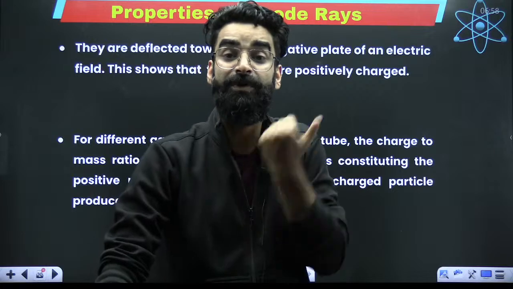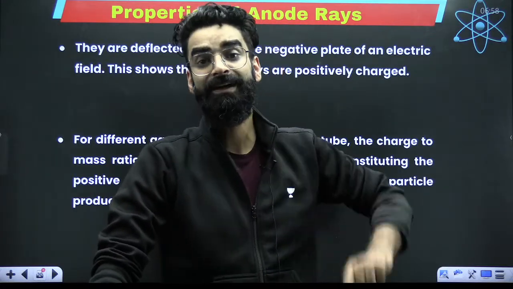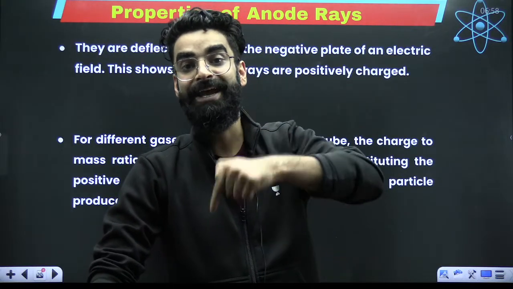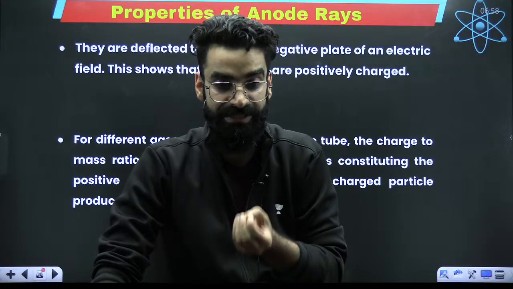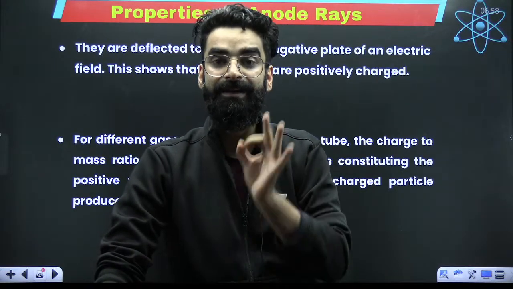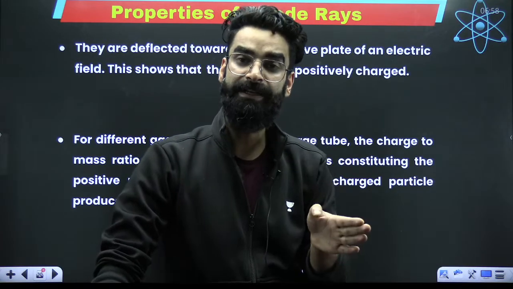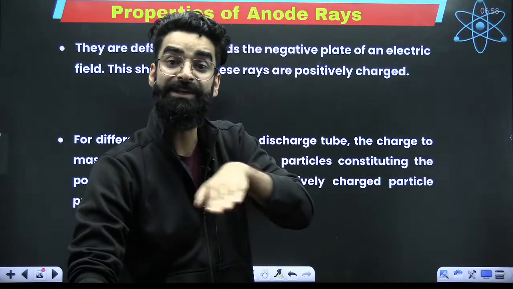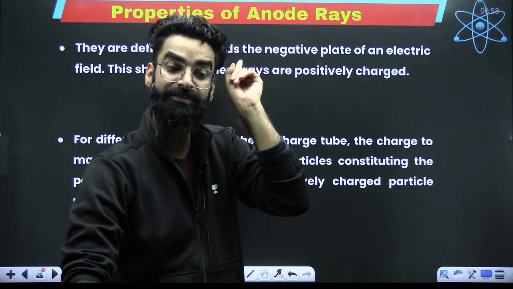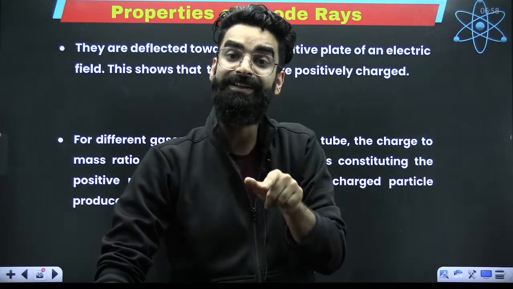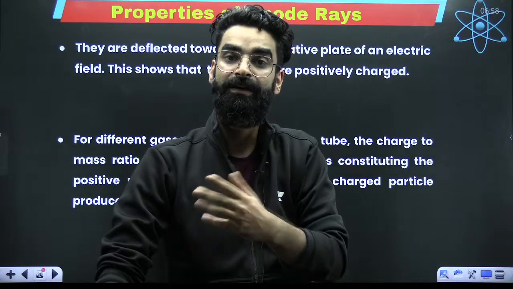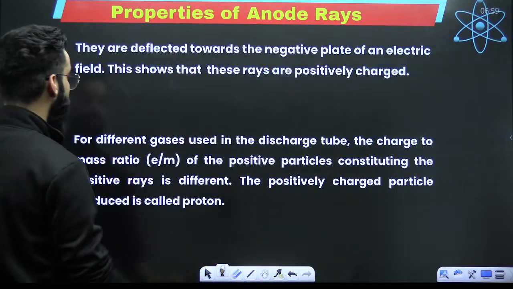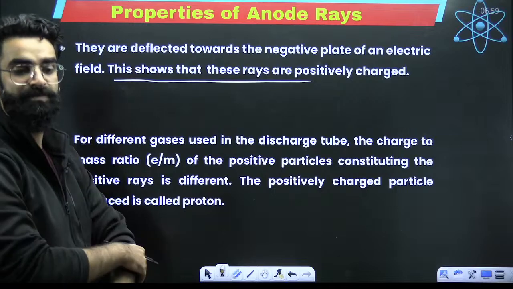Now the point was, which charge was present on the material particle? For that, again, two plates were used, one carrying positive, one carrying negative. And these anode rays moved towards the negatively charged plate, right? Which is evident. Now it is evident the anode rays are made up of some material particles which have got some mass, which carry some charge. And since the cathode rays were moving towards the positively charged plate, here the anode rays are moving towards the negatively charged plate. From that you can conclude anode rays are made up of some positively charged particles. So it was believed that anode rays are made up of positively charged particles.